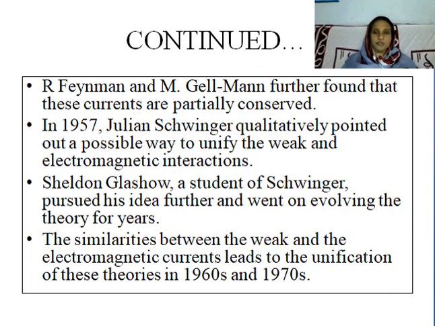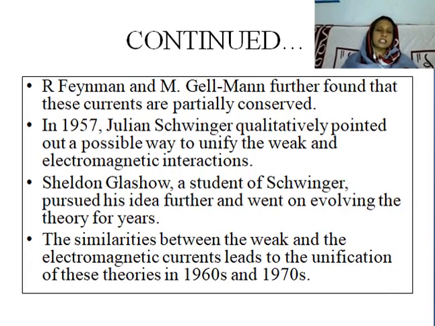Later in 1957, Julian Schwinger qualitatively pointed out a possible way to unify the weak and electromagnetic interactions. His research student Sheldon Glashow pursued this idea further and went on evolving the theory for years.